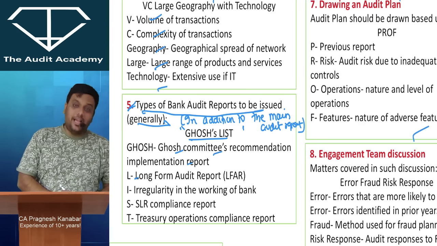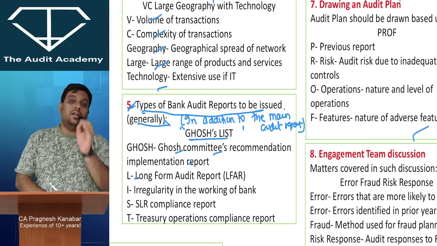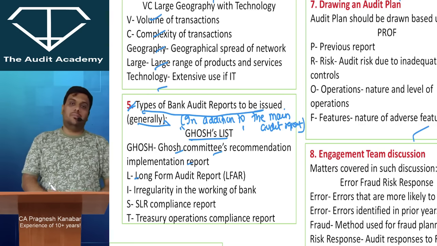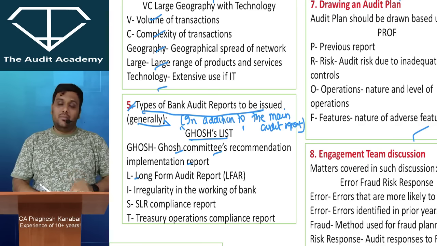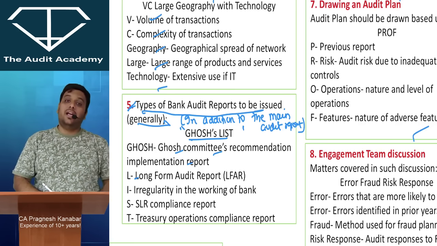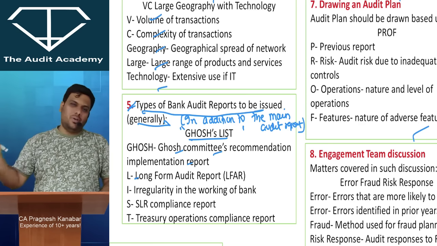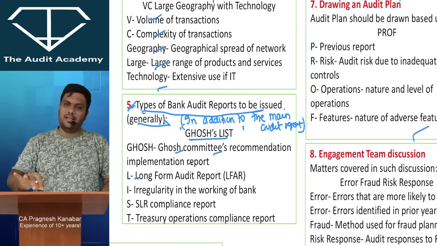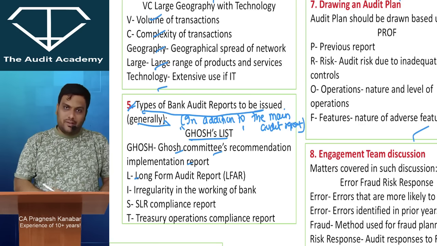Then L for LFAR. You know that CARO 2020 is not applicable to a banking company. Why? Because for banks they have given LFAR separately. LFAR has been prescribed by RBI. It is nothing but additional reporting requirements. There are certain questions which RBI has asked and the auditor needs to reply to that.